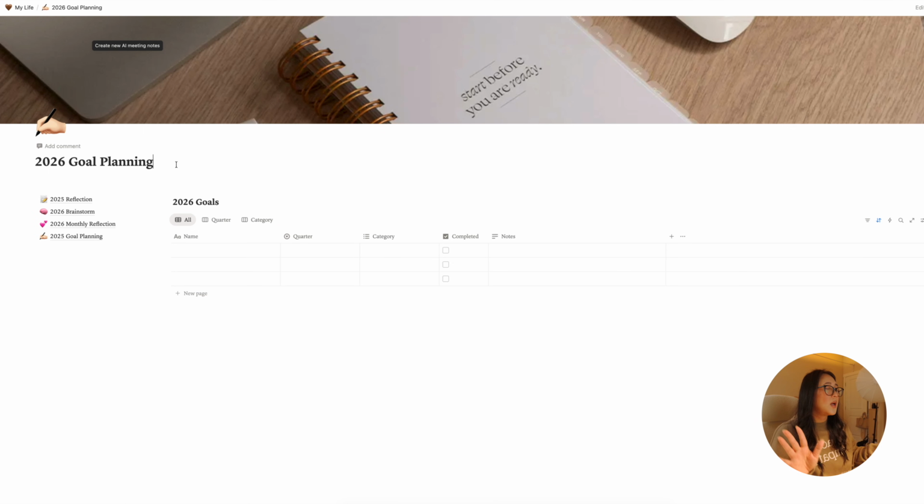But I'm gonna just do it as if I am starting fresh again, and I definitely want to do a lot of things in 2026 and get back into the rhythm as baby grows also. So I'm excited to share more on that. Let's get in. So here's the main hub of everything. The only thing I switched out was obviously the dates or the years, and I also changed up the cover. I thought we would need a new cover this year, so we have this one here. It says start before you're ready.